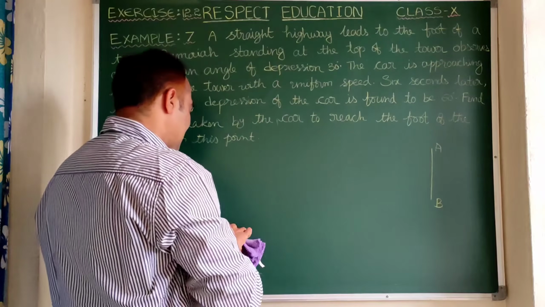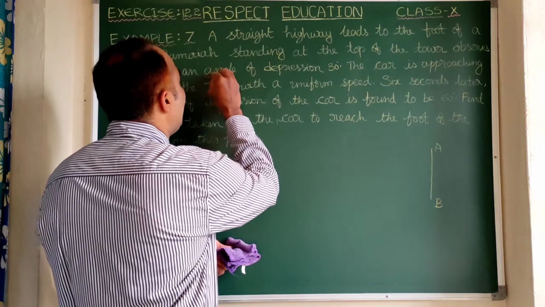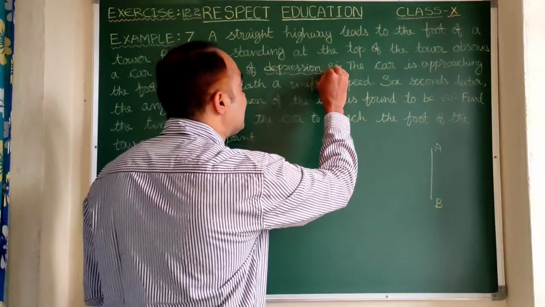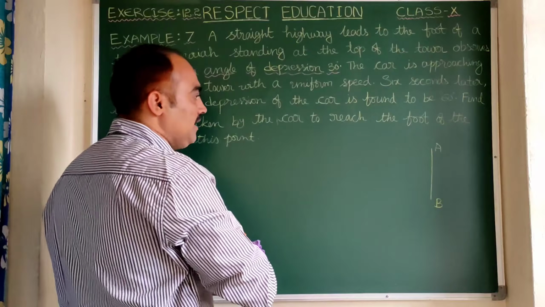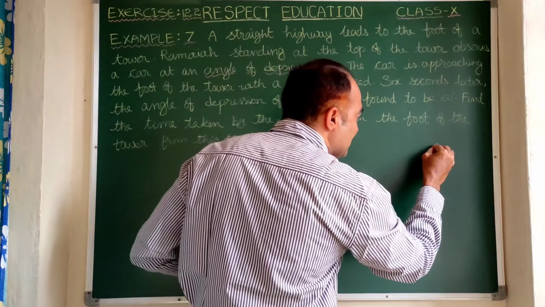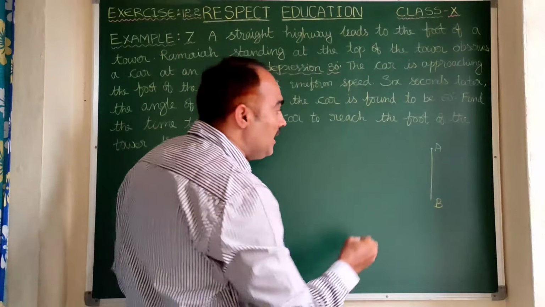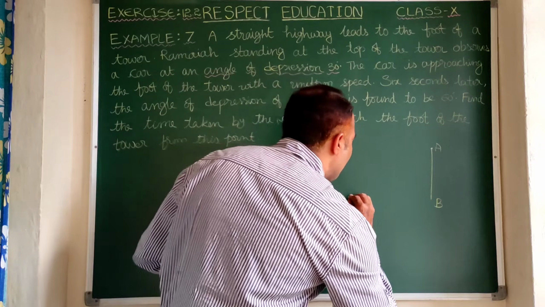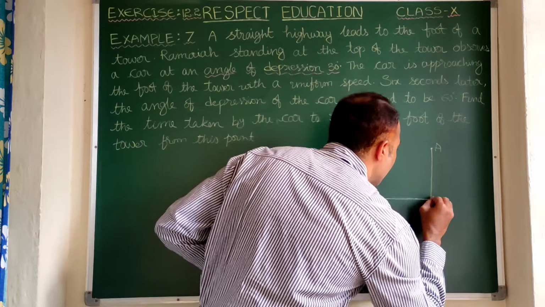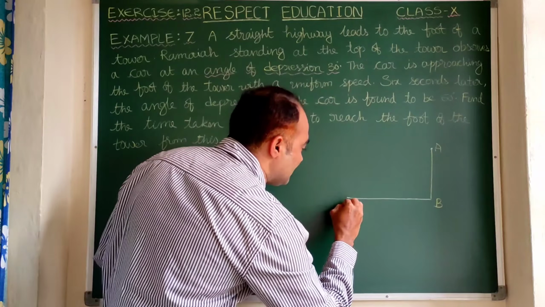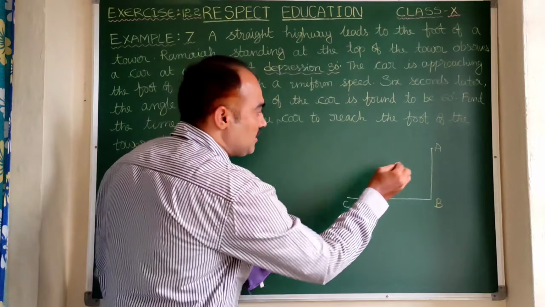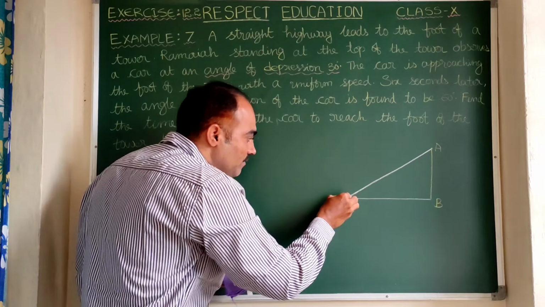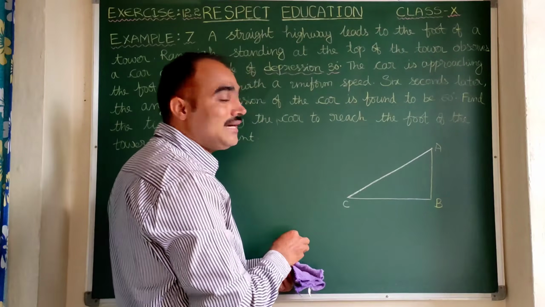In the question, the angle of depression is given as 30 degrees. Here is a person called Ramaya. He observes a car. For example, here is the car. So let us draw a straight line. Let us take CB, the first position of the car. From here he observed the car with an angle of depression 30 degrees.